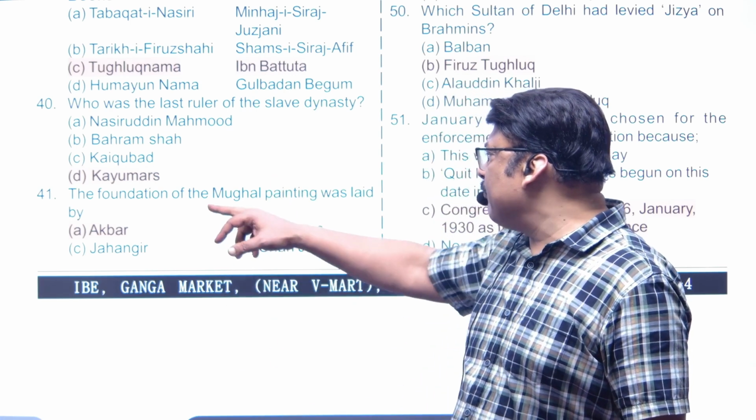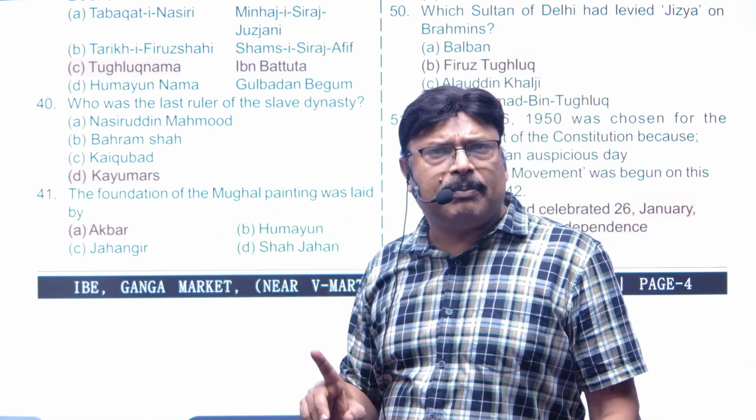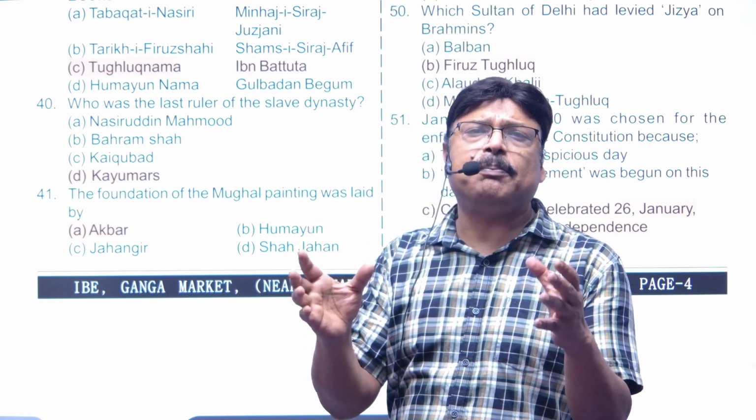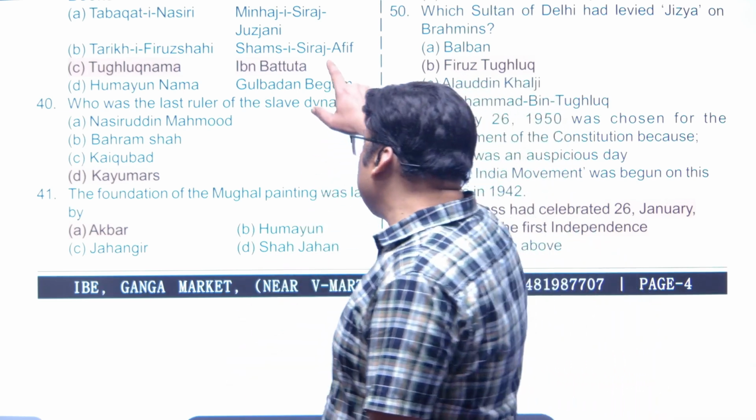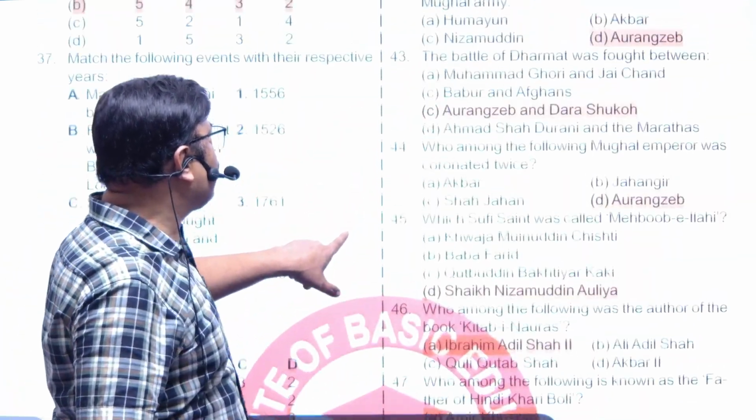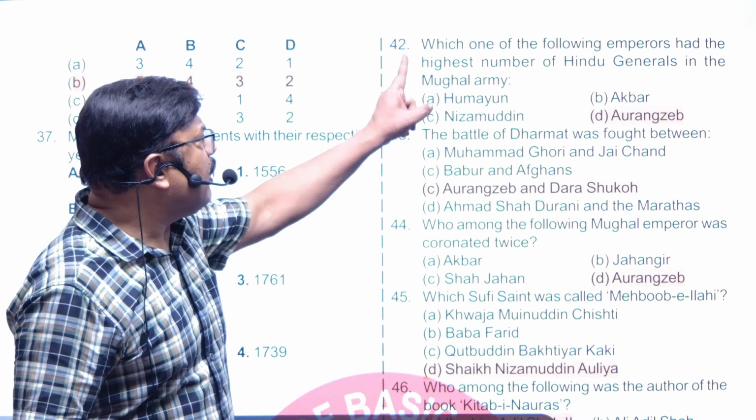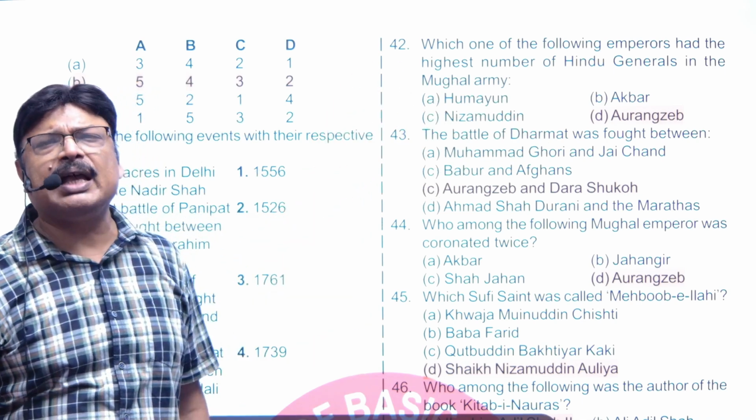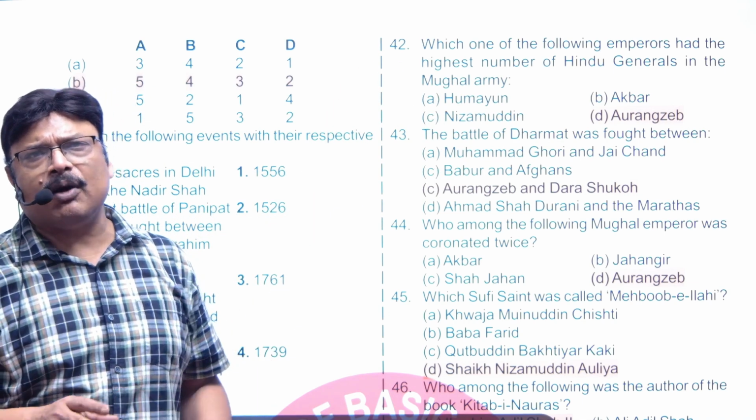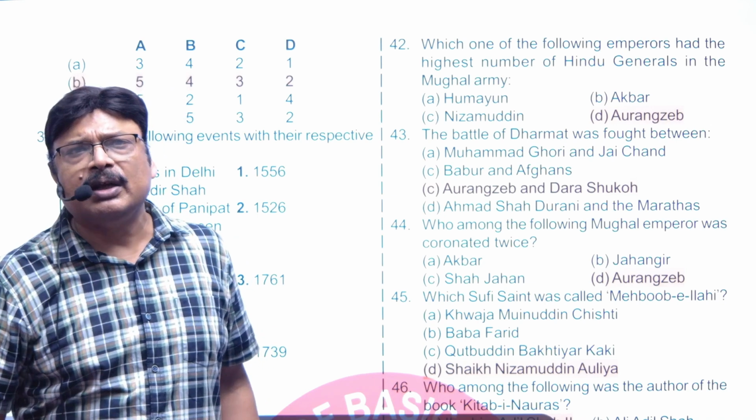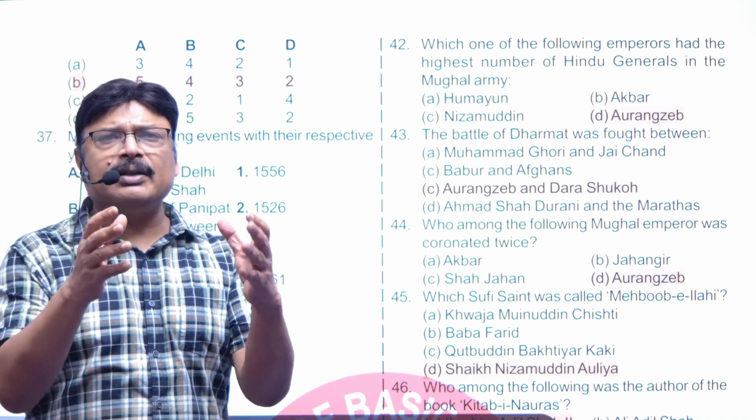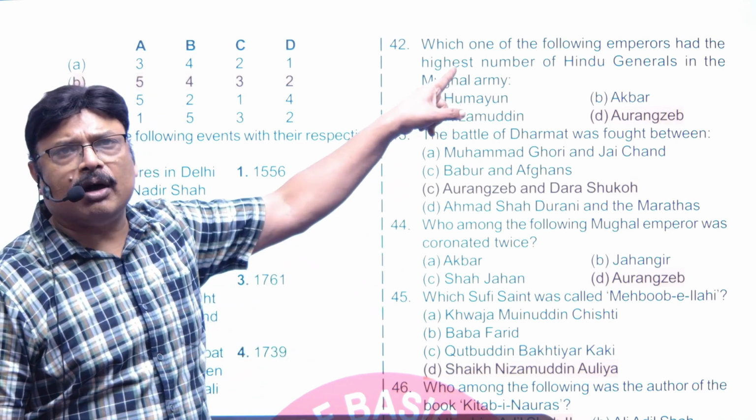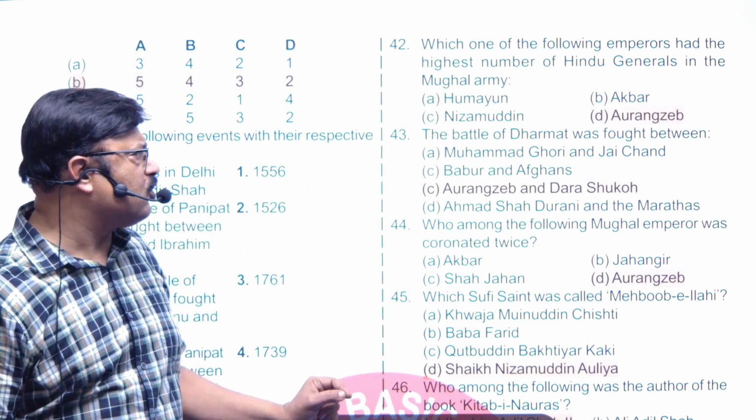Right? Now, the foundation of the Mughal painting was laid by Akbar. Why? Because he was the one who started a separate department of painting. Now we will come to question number 42, which says: which one of the following emperors had the highest number of Hindu generals in the Mughal army? The answer is Aurangzeb, and it's quite surprising because despite his anti-Hindu moves, most nobles were from the Hindu community in the court of Aurangzeb, right? So it's a very nice question.